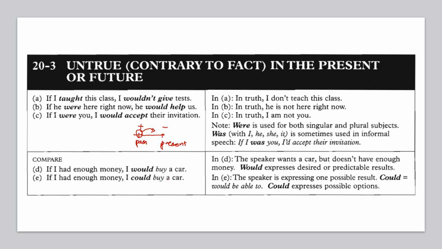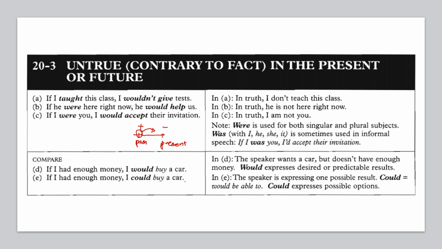Can you differentiate between those two? You want to express the predictable result. For example, if you had enough money, you would buy a car. If I had enough money, I would buy a car. It is a desired or predictable result. So there are no more options. For the second one, if I had enough money, I could buy a car.